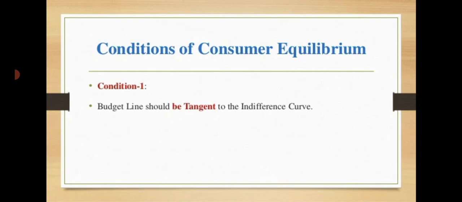The budget line should be tangent to the indifference curve. Let us understand the rationale behind the condition of equilibrium in detail. The indifference curve and the price line are tangent to each other because the rate at which the consumer is willing to substitute good X for Y is exactly equal to the rate at which the market allows X to substitute for Y.